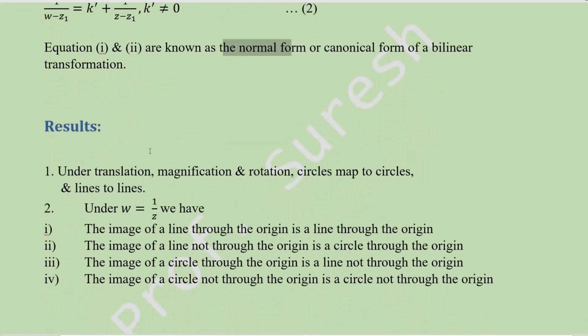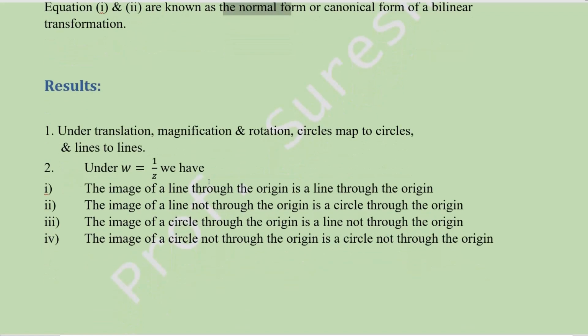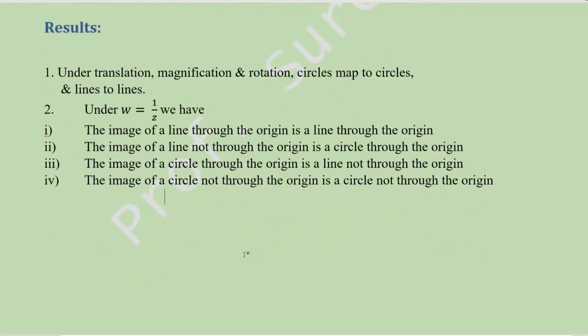Results under translation. Translation means W equal to Z plus A, and magnification and rotation, circles mapped into circles and lines mapped into lines. Under the transformation W equal to 1 by Z, this is called inversion. The image of a line through the origin is a line through the origin. These are all important results we can apply when solving the problems. Second point, the image of a line not through the origin is a circle through the origin. The image of a circle through the origin is a line not through the origin. Last point, fourth one, the image of a circle not through the origin is a circle not through the origin.